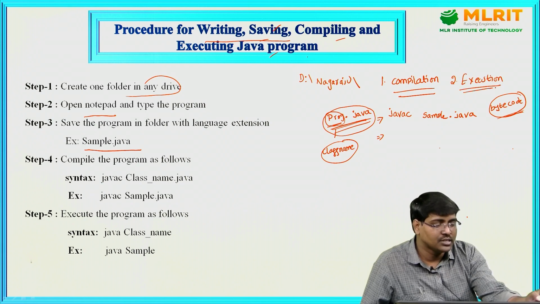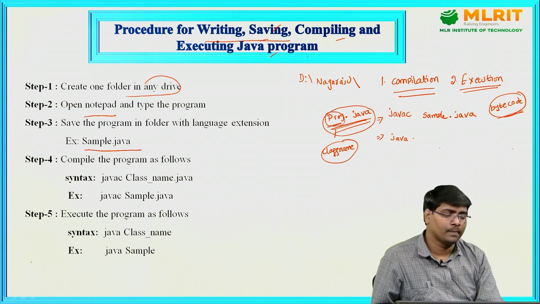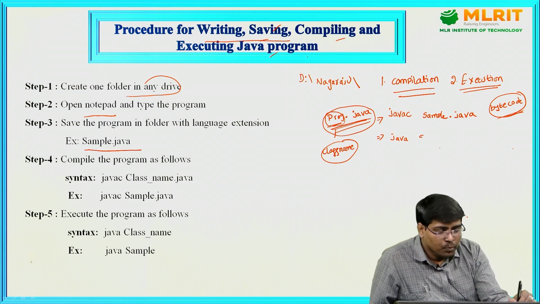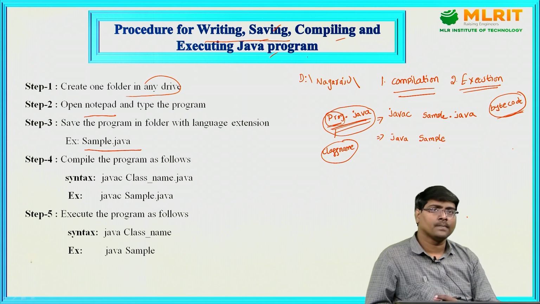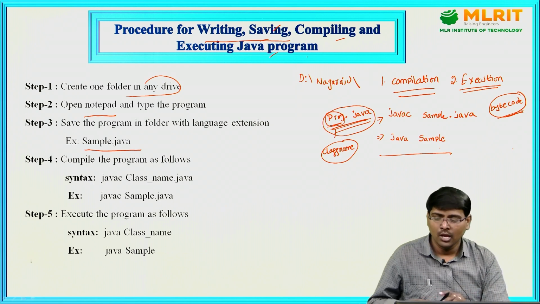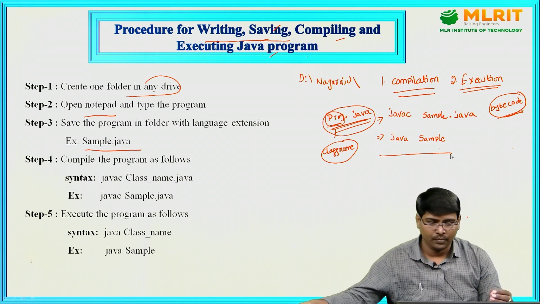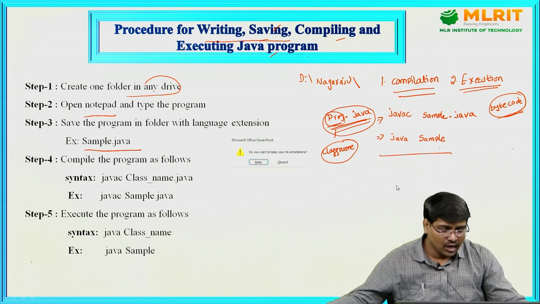For execution, you use the command java space program name or class name. Both are the same. Java sample. This is the way to write and execute a Java program.